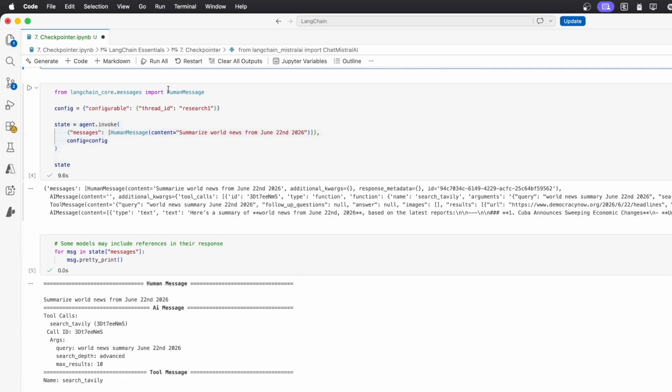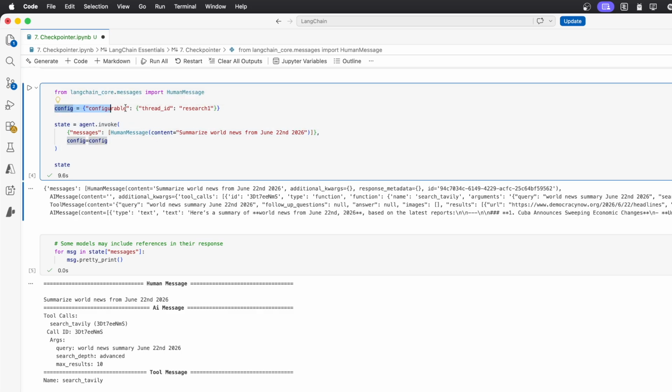And now let's create a message asking a task. But you see that newly we will need to pass a configuration. And within this configuration there is a thread ID. This is a bit of a broader concept in LangGraph. When you want to pass some context to your agent, you can either use the state or you can also use a configuration. Within this config, there will be this key configurable, and within this key you've got another dictionary that contains your thread ID. As we said, you can just provide whatever string you want. So here I just wrote research1.